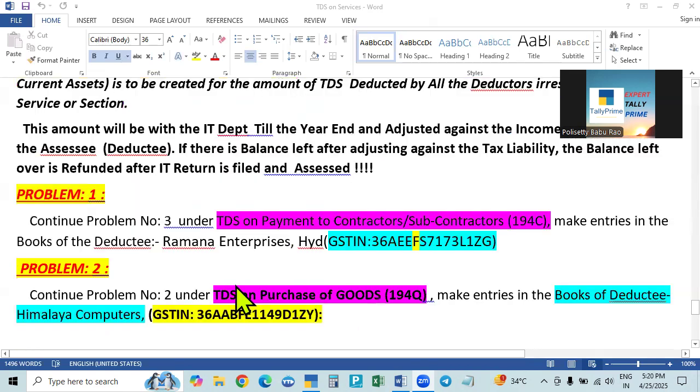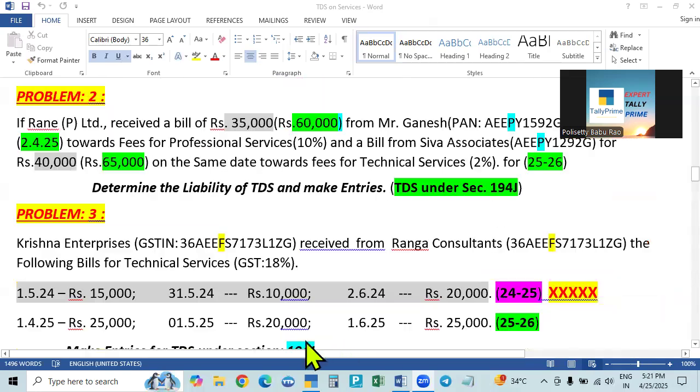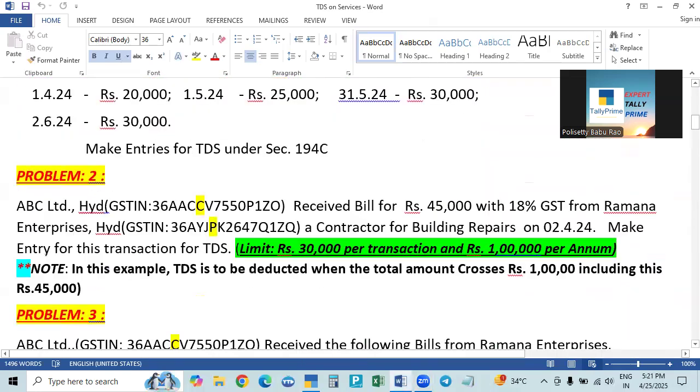First, continuing in problem number 3 under TDS on payment to contractors and subcontractors, section 194C, we will make entries in the books of the deductee, Ramana Enterprises. Ramana Enterprises is also a registered person. He is the deductee, the contractor, providing the service. Now we'll go to problem number 3 in 194C.